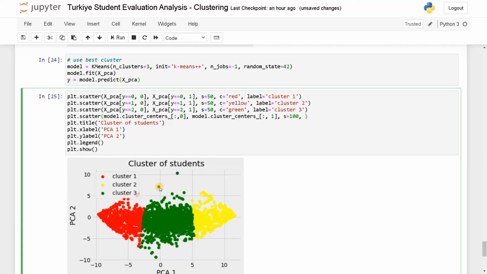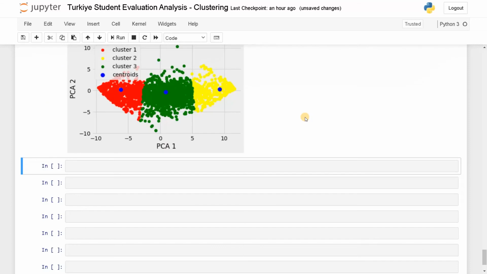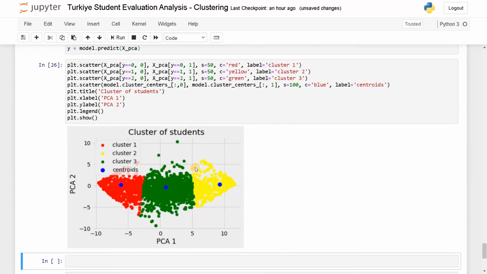Now again, s equals, let's make it somewhat bigger. So let's say 100. This is the size of that point. So this is size 50, so I'm making the size 100. Now we need to have some different color. Let's say blue, and label equals centroids. Let's run this.